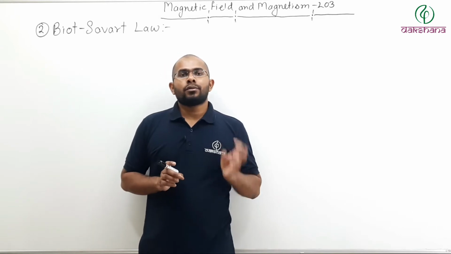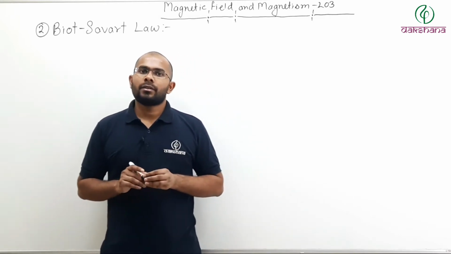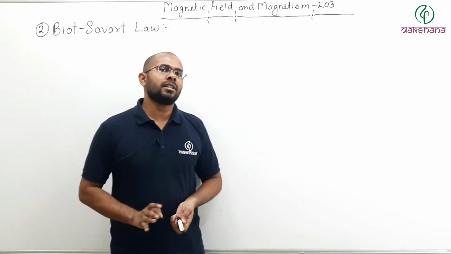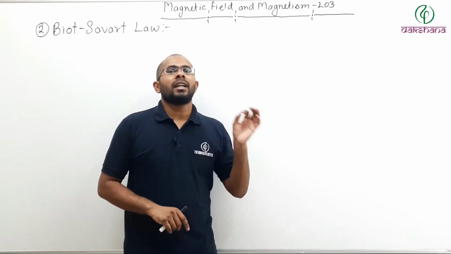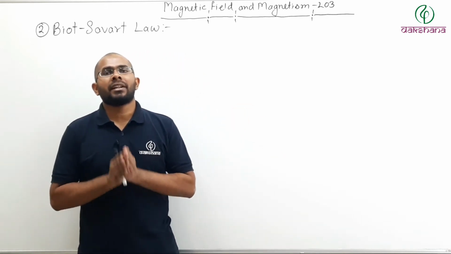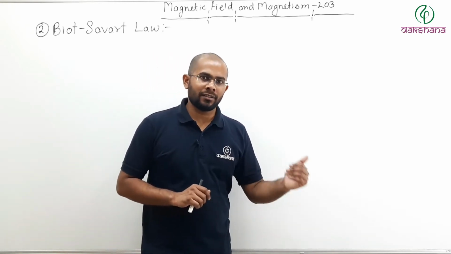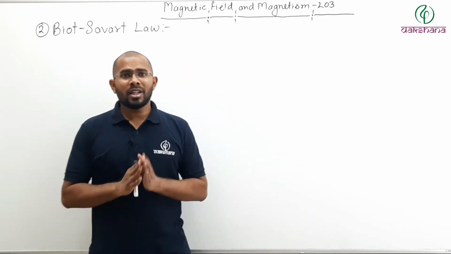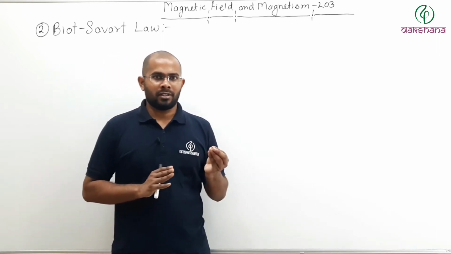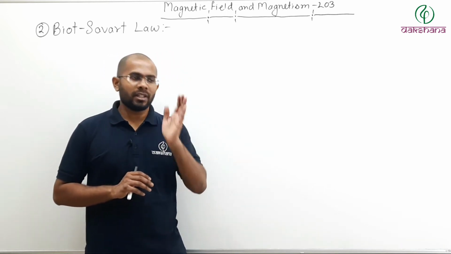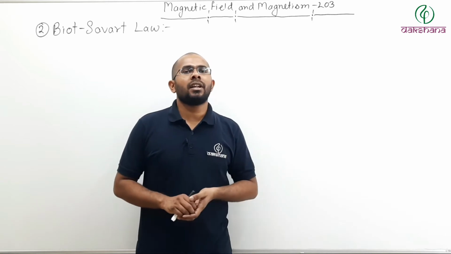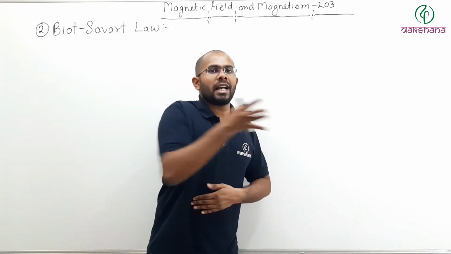So now by the use of Oersted's experiment, we have already established that electricity can generate a magnetic field. A current carrying conductor can generate a magnetic field. Now the obvious question should be: if it can generate a magnetic field, then how much is that magnetic field?